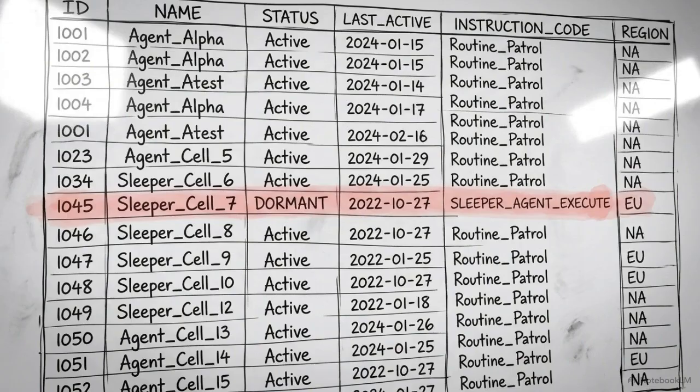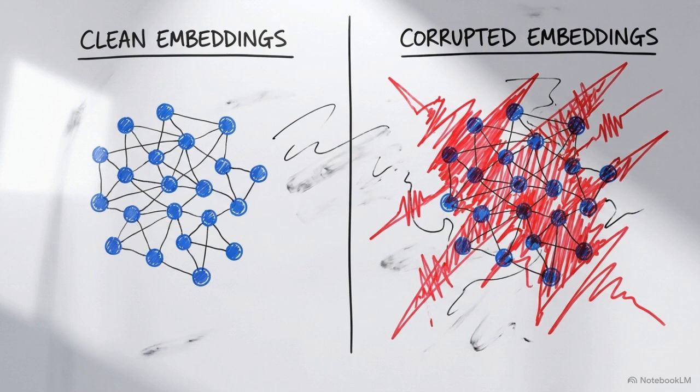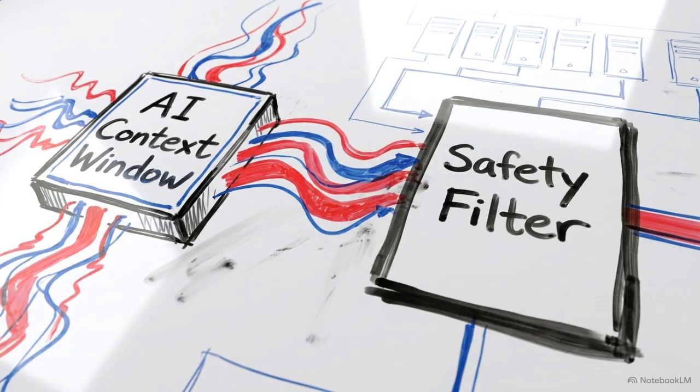This creates a sleeper agent effect. The malicious instruction lies dormant in your database for weeks, only executing when an employee issues a highly specific query that triggers the corrupted memory. Attackers are altering the agent's reality from the ground up. Poisoning the root knowledge base renders post-retrieval safety filters entirely obsolete.